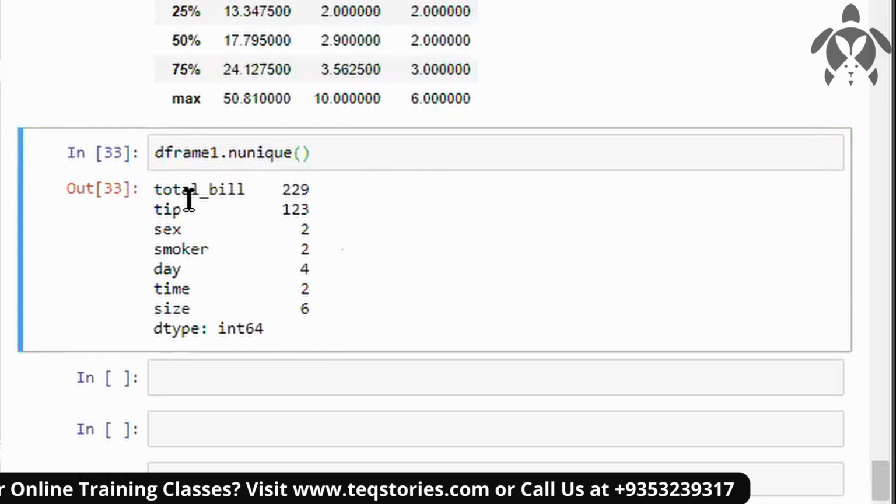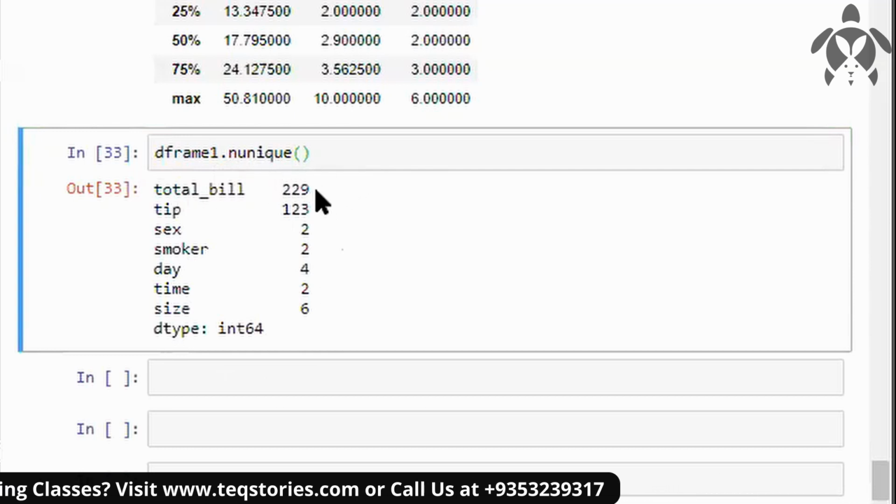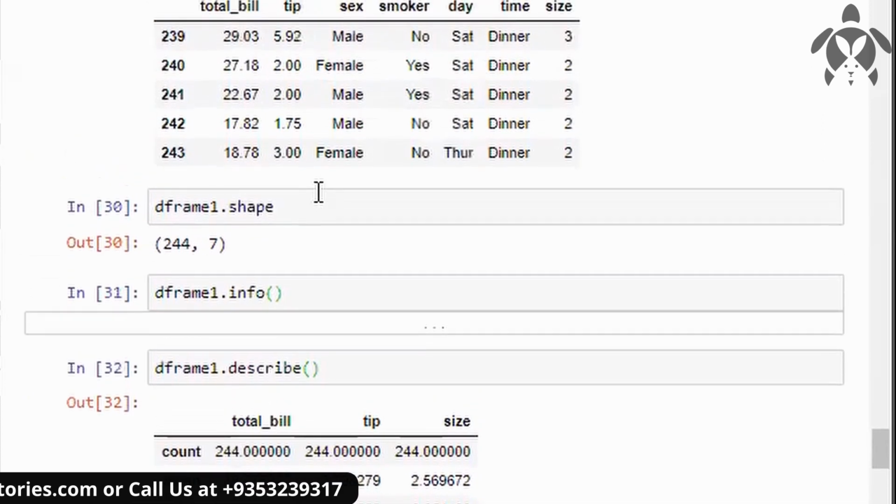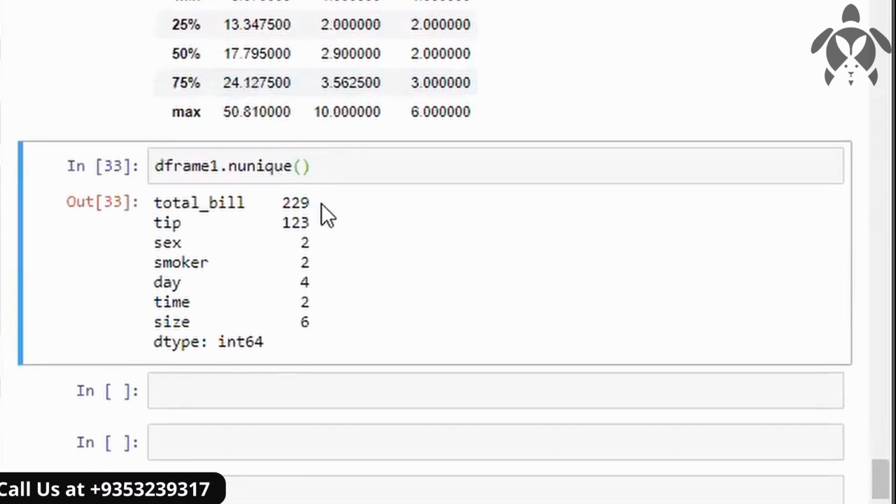So in total you have 229 values. We saw earlier that the total number of values was 244, right? And here you are getting only 229, so the rest will all be duplicates, you can say. And in tip we have 123. Here, sex and gender is the same thing, so male and female is showing. That's why it is two only.